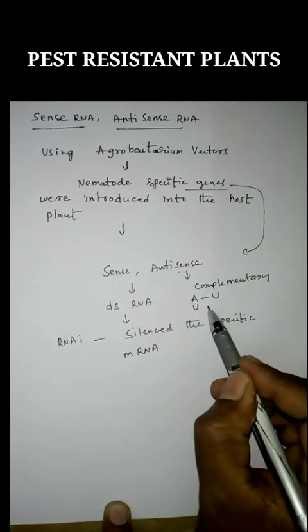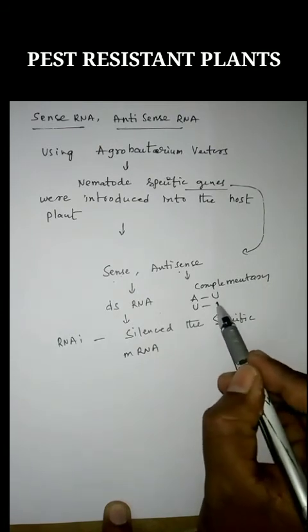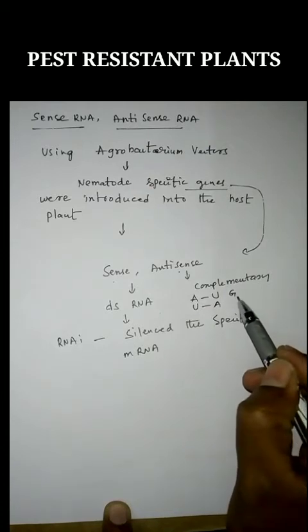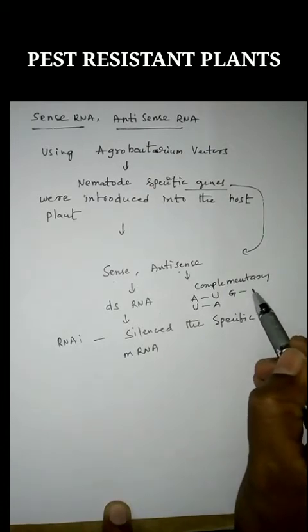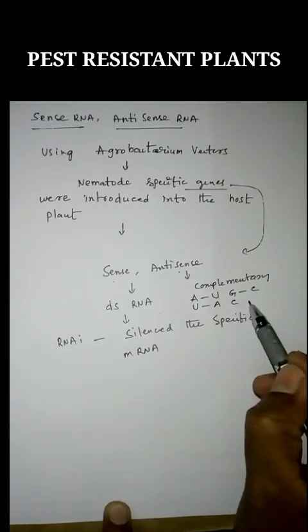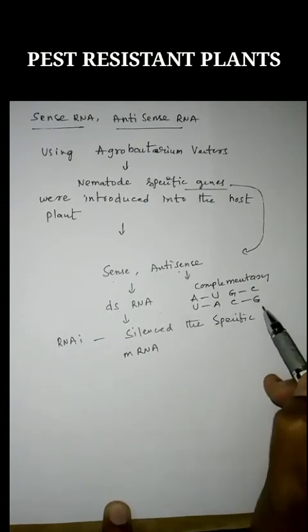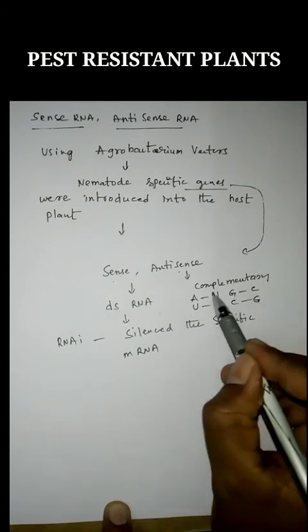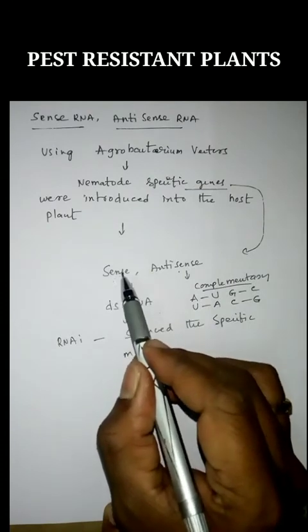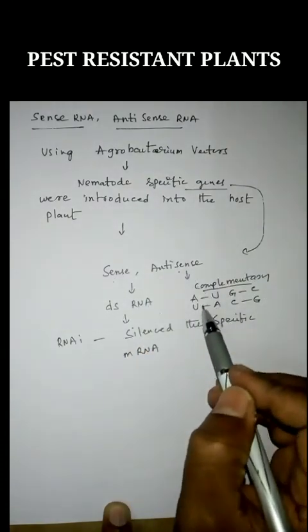If uracil is present in sense RNA, adenine is present in antisense RNA. If guanine is present in sense RNA, cytosine is present in antisense RNA. And if cytosine is present in sense RNA, guanine is present in antisense RNA. So antisense and sense RNA are complementary to each other.